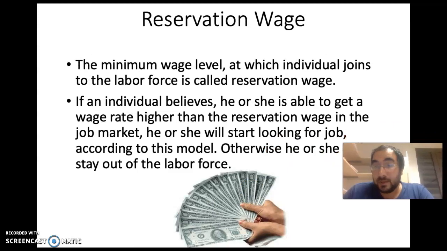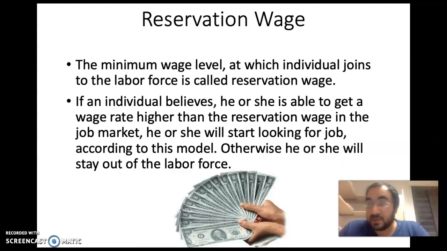So if the wage level is below the reservation wage of an individual, that person won't work. If the wage level is above the reservation wage of an individual, that individual will start to work. The reservation wage of different individuals can be different, depending on their preferences and maybe also their non-labor market income, which they are able to earn.